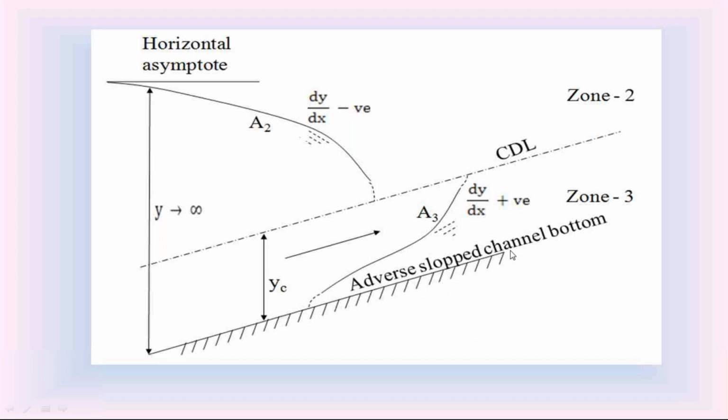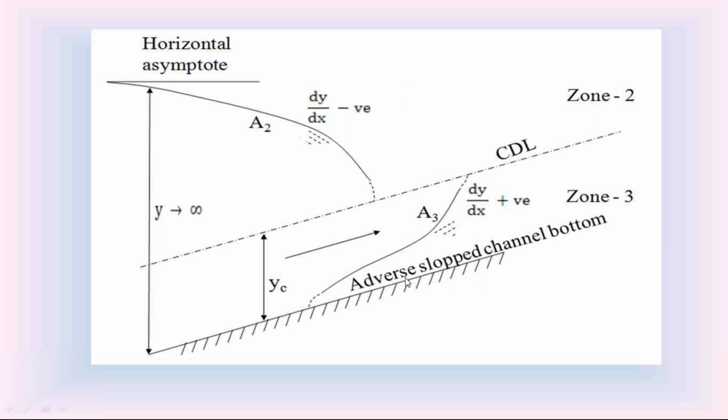But in the adverse slope channel, the channel bottom is rising in the direction of water flow. In the adverse slope channel, the channel bottom slope S0 is less than 0, that is negative slope. And in the adverse slope channel, we cannot define the normal depth yn. That is not possible in this adverse slope channel.